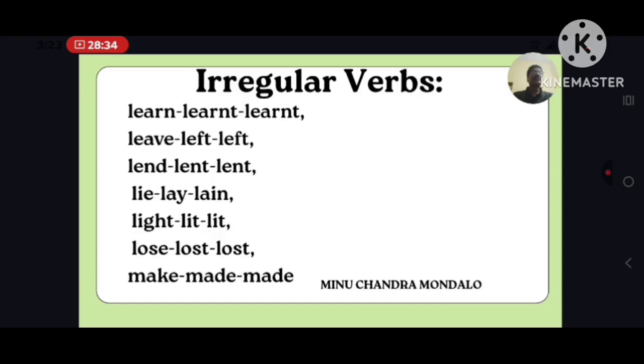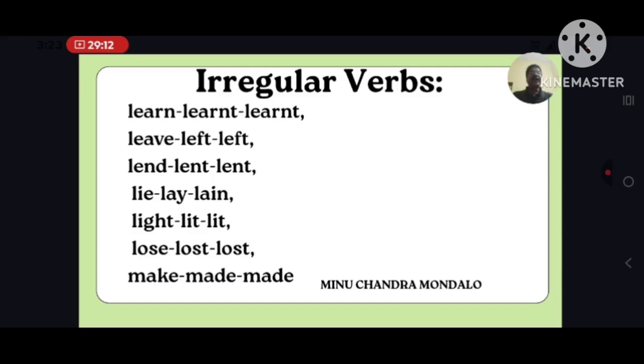Learn, learned, learned. Leave, left, left. Similarly, lend, lent, lent. What I have not mentioned here, but you will say, is bend, bent, bent. Similarly, mend, meant, meant.